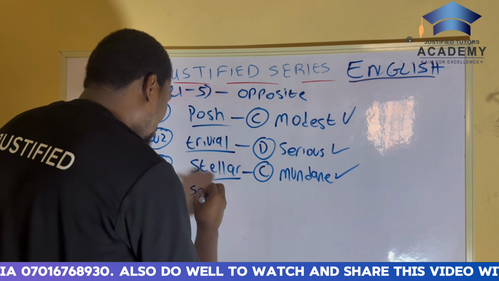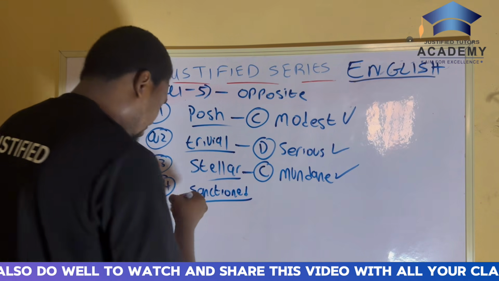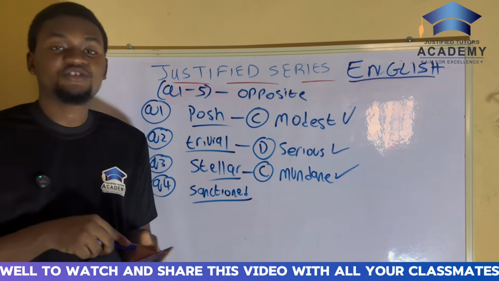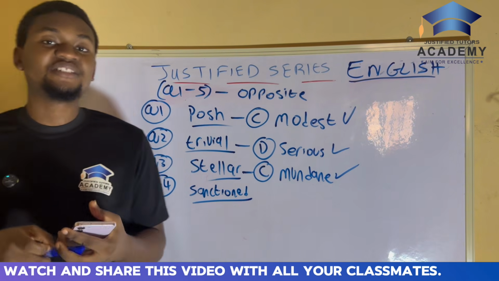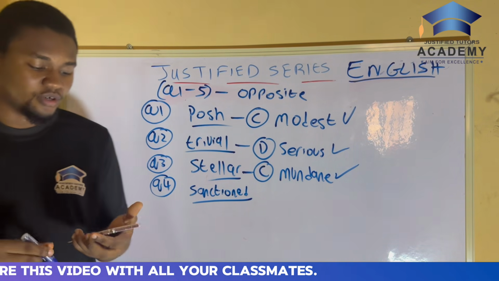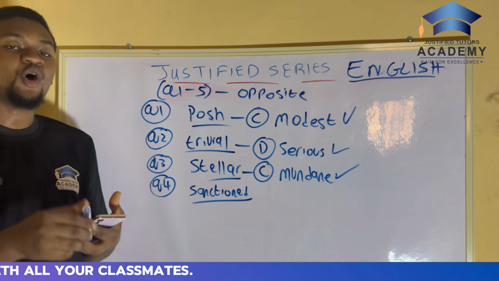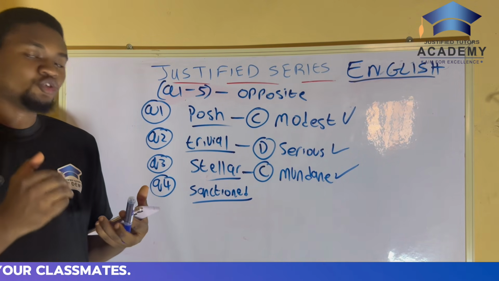Always ensure to ask yourself this question: what is the underlined word? That is the first step towards answering a question on opposites in meaning. Same thing with nearest in meaning as well. Don't worry, when we get there, you will see how it's done. So now, the underlined word is sanctioned. So what is the opposite meaning of the word sanctioned in the options?